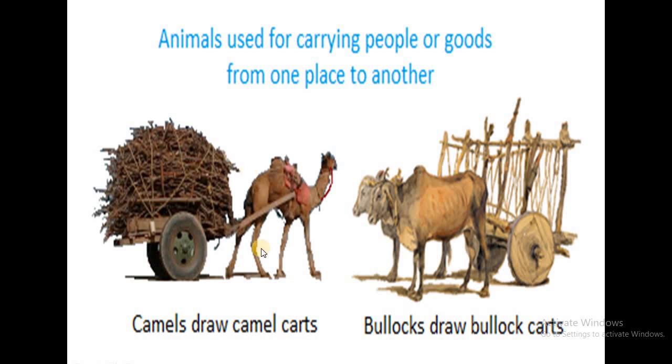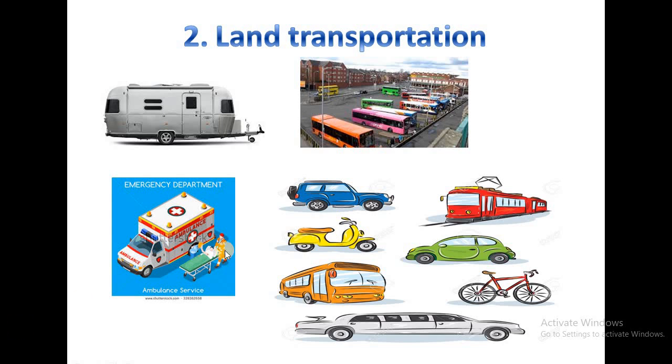Here you can see that animals are used for carrying people or goods from one place to another place. Here a camel cart is there. So camels draw camel carts. Same way bullocks draw bullock carts, and we are using them for carrying people or goods, right? Next one, land transportation. Here you can see different kinds of vehicles like cycle, scooter, car, bus, jeep, ambulance, caravan.